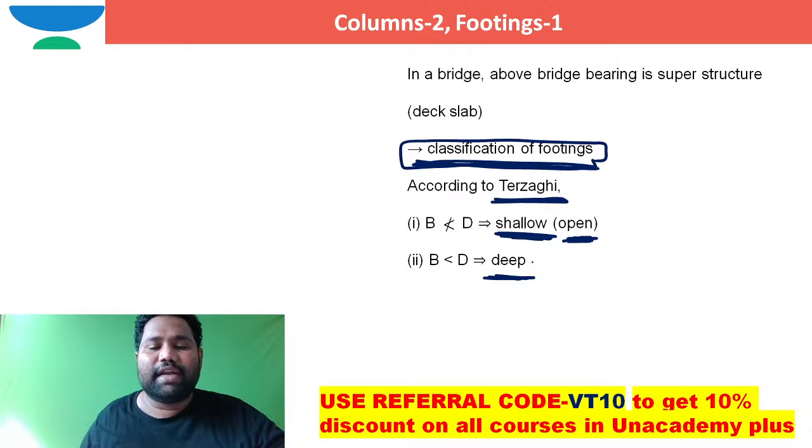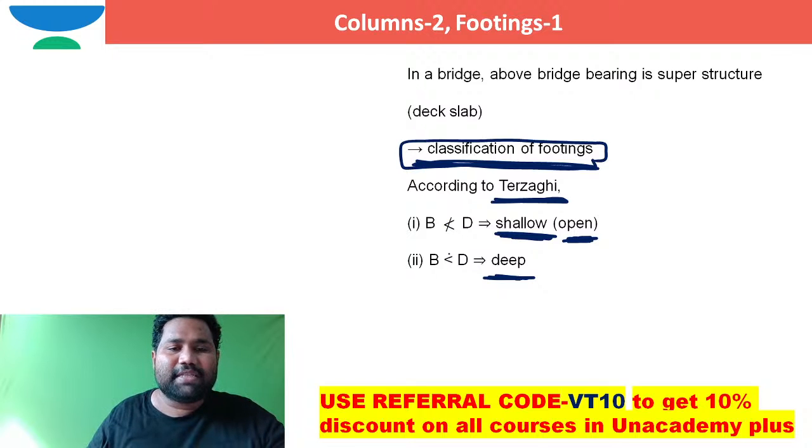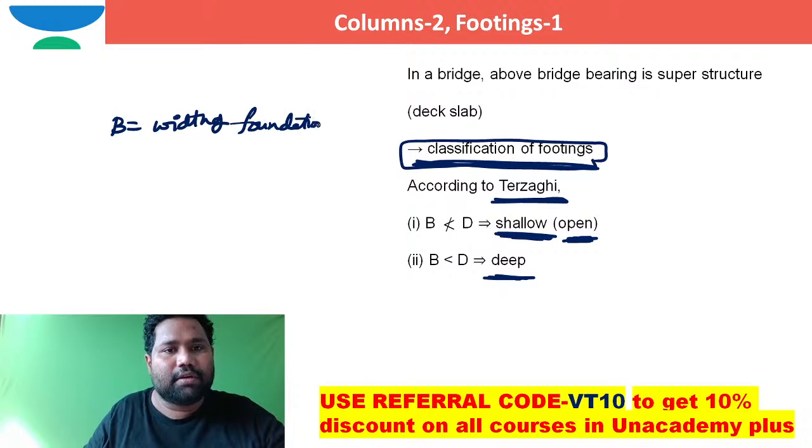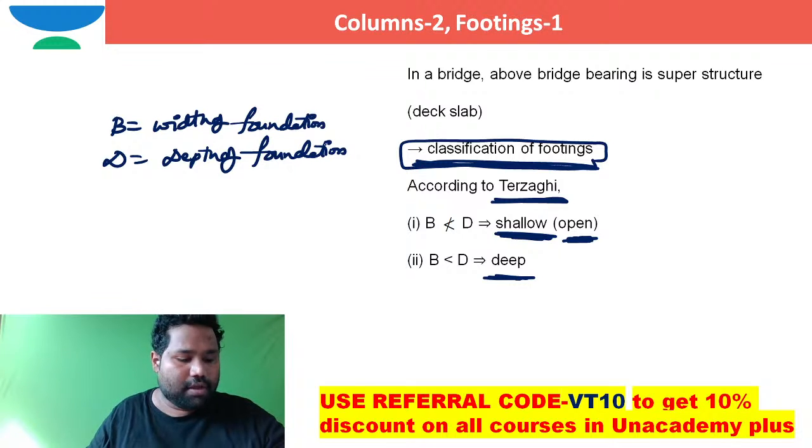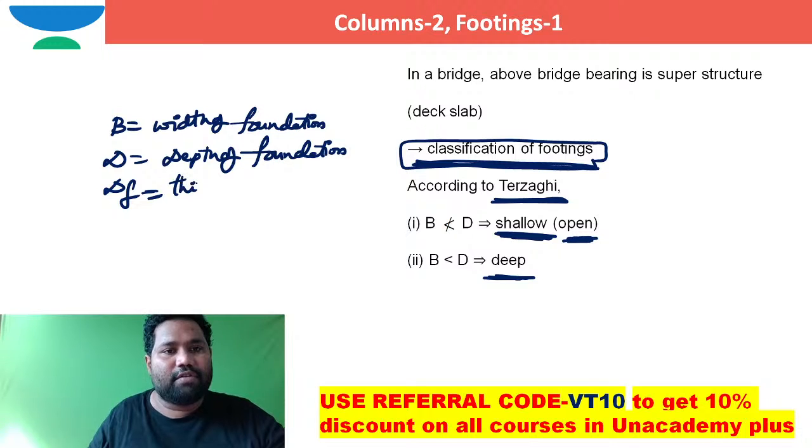So what are this B and D? Generally, B stands for the width of the foundation. According to Terzaghi, B stands for width of foundation, D stands for depth of foundation, and DF stands for thickness of foundation.